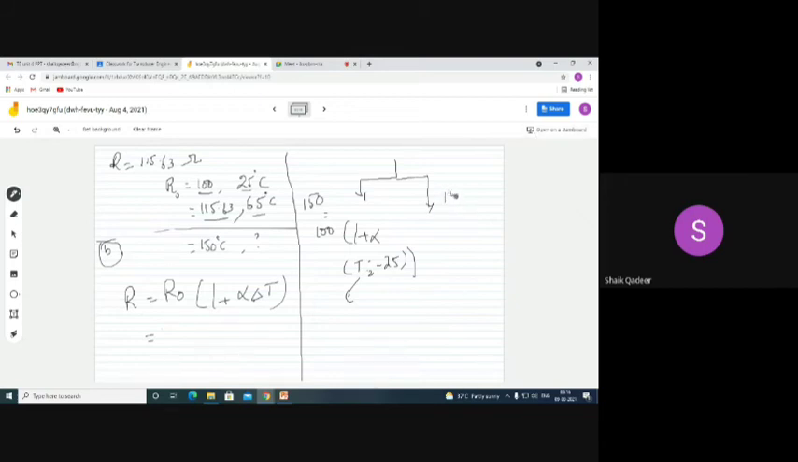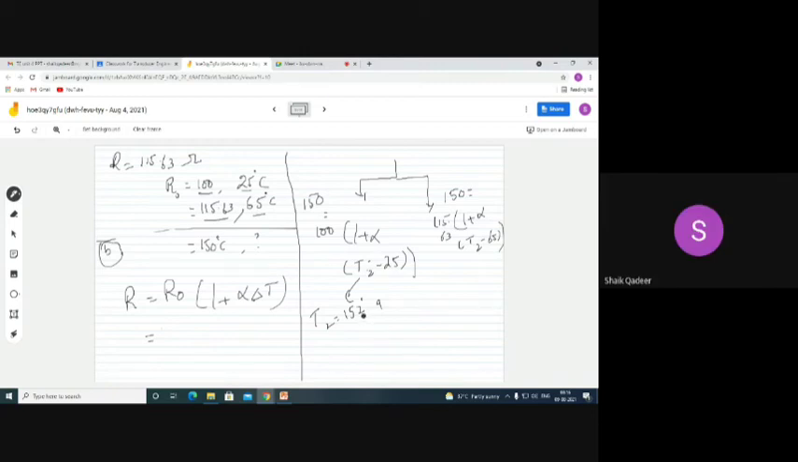Another please try like this. 150 is equal to 100 into 1 plus alpha. Not 100. 115.63 into T2 minus 65 degree. Okay, how much did you get? T2 is equal to how much you are getting? 150.6 degrees Celsius. 152. 150. You are getting 150. Yes, sir.